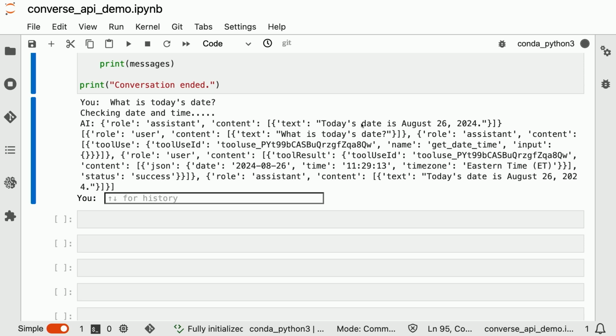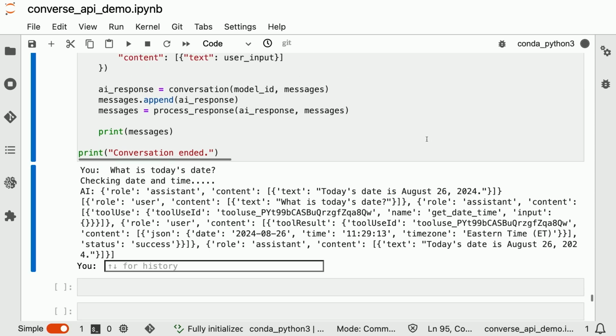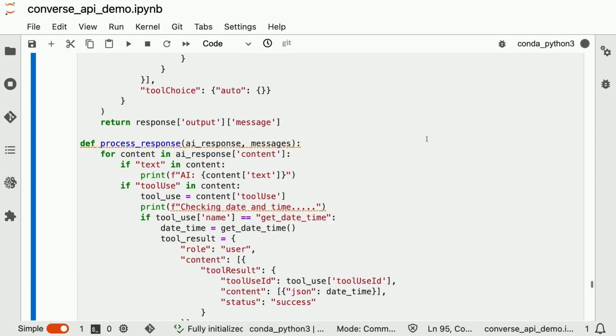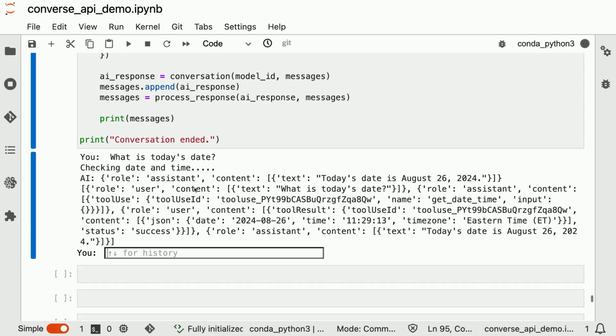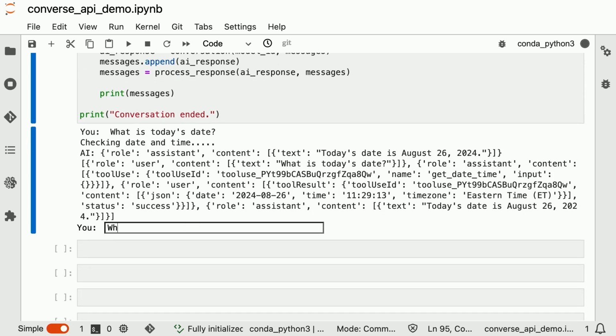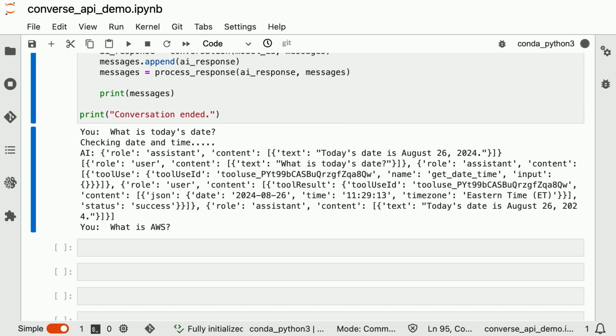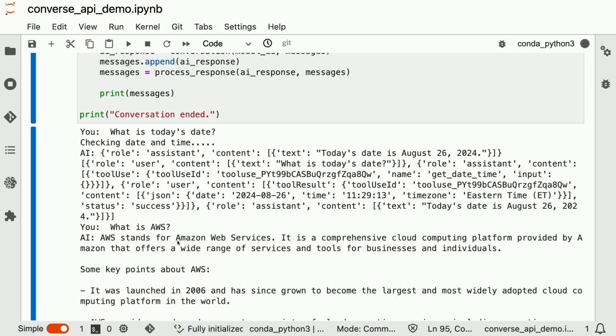Notice that today's date is the actual correct date, August 26th. And this is because it used our tool of get date time. And this is how, when you're using tools and functions, it actually works. So now when we ask our question and we process this response, if it's just a basic question, it's just going to print out the response. And so this time I'll ask it, what is AWS again? And notice that our chatbot would just print the response.